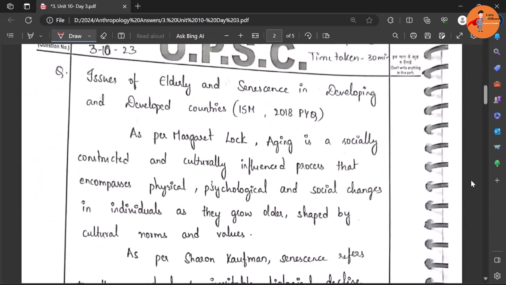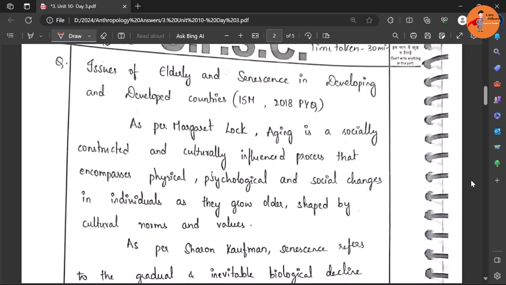As usual, I have taken one of the answers from a student in the mentorship. The reason why I have taken this particular answer is the student has presented it in a beautiful manner. Though some of the points can be enhanced and the content can be enriched, the presentation and structuring were very good. There was a comparing and contrasting of developing and developed countries. Let us look at the approach.